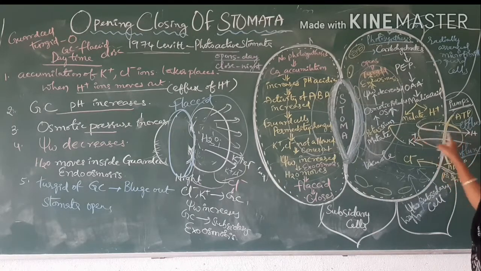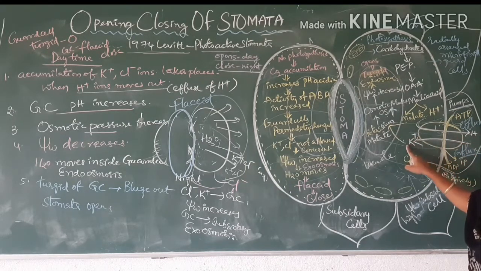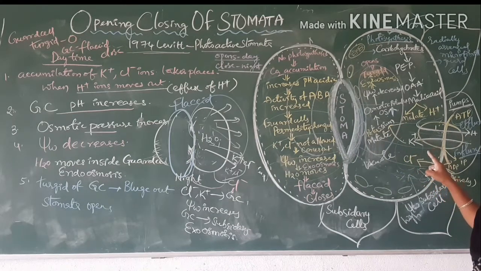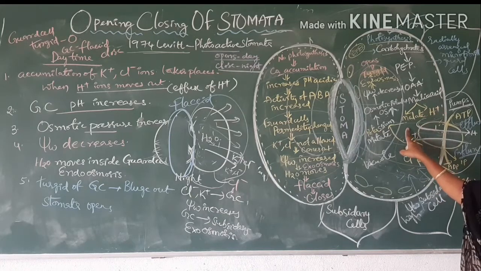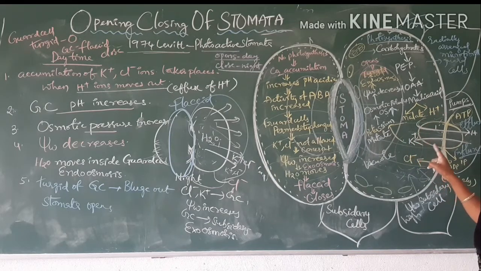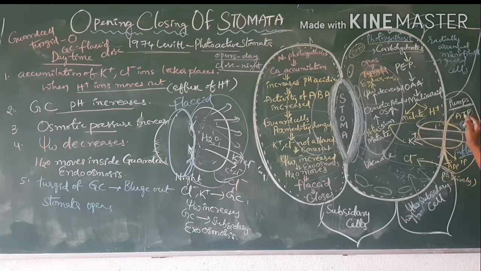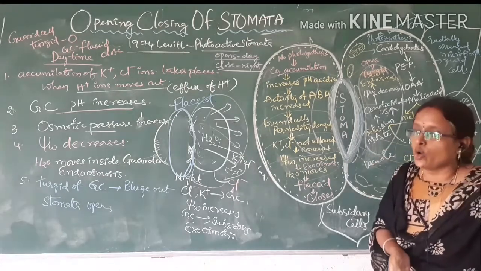Efflux of protons and influx of ions creates an increase in osmotic potential, and then water from the substrate cells enters into the guard cells and makes them turgid. Due to turgidity, pressure is created outwardly, which helps the bulging of the stomata, and the stomata is going to be opened.